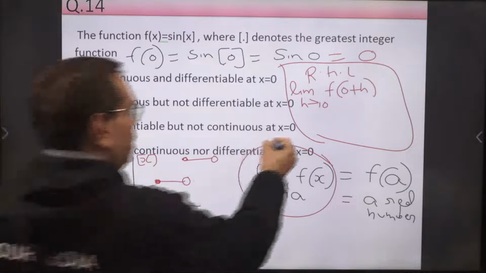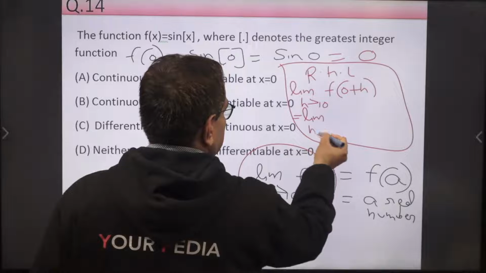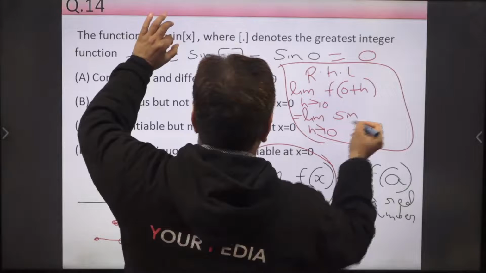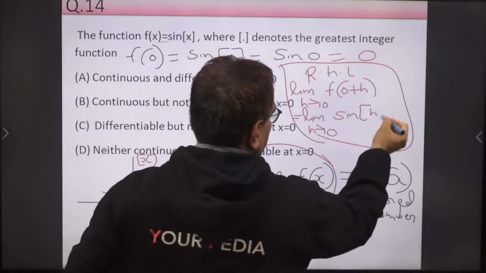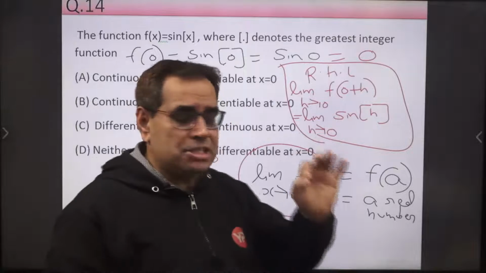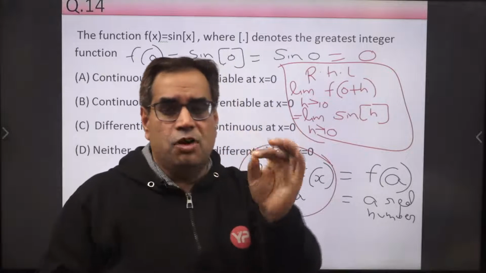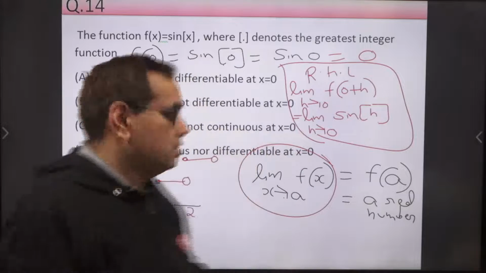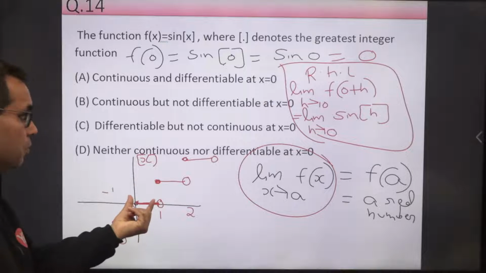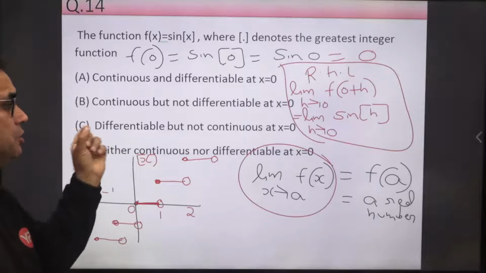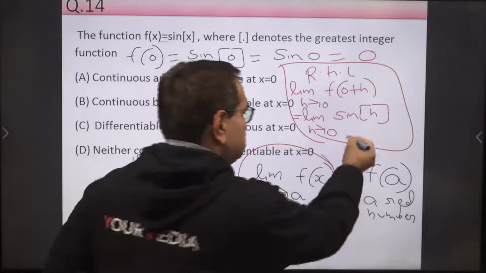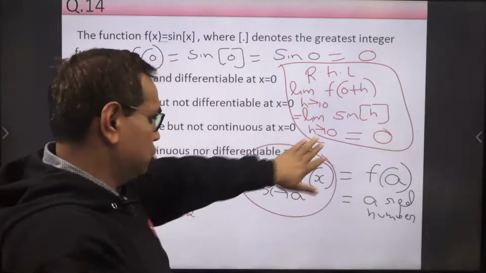So this equals limit h tends to 0 of sine of greatest integer h. Now from this graph we can see that if h is a very small positive number, the greatest integer value of h will be 0, because if the input is from 0 to 1, the value of this function remains 0. So for h equal to 0.001, suppose, the greatest integer value will be 0 and sine 0 is 0. So the right hand limit is coming to be 0.